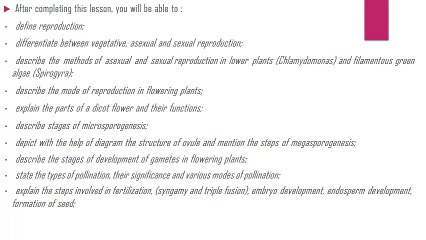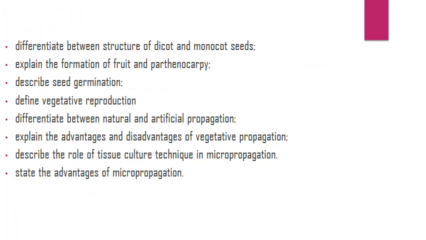state the types of pollination, their significance and various modes of pollination, explain the steps involved in fertilization, embryo development, endosperm development, formation of seed, differentiate between structure of dicot and monocot seeds, explain the formation of fruit and parthenocarpy, describe seed germination, define vegetative reproduction, differentiate between natural and artificial propagation, explain the advantages and disadvantages of vegetative propagation, describe the role of tissue culture technique in micropropagation and state the advantages of micropropagation.